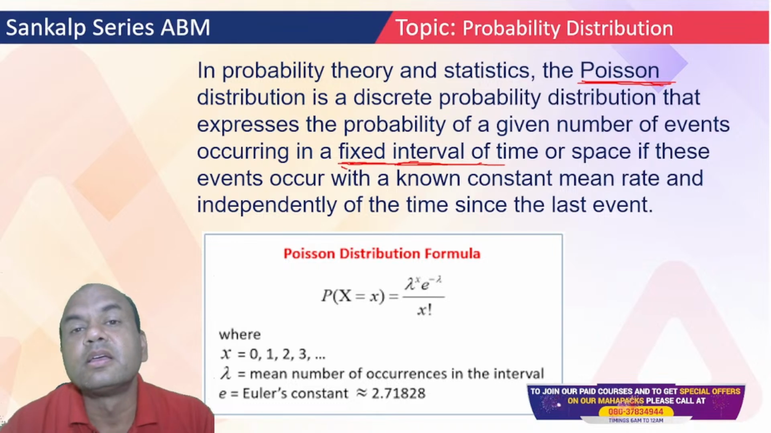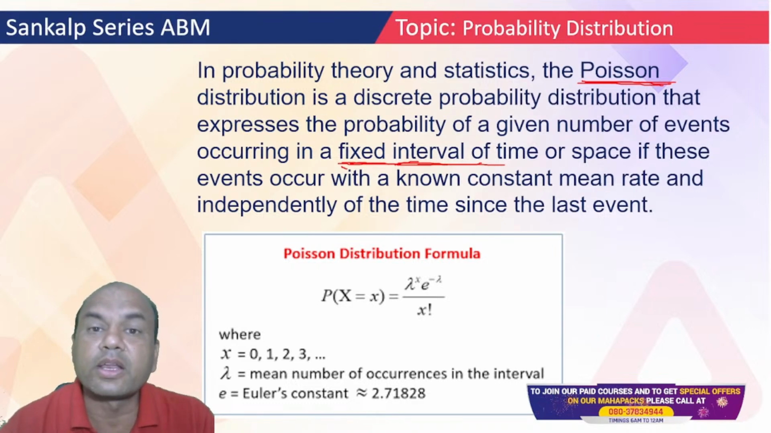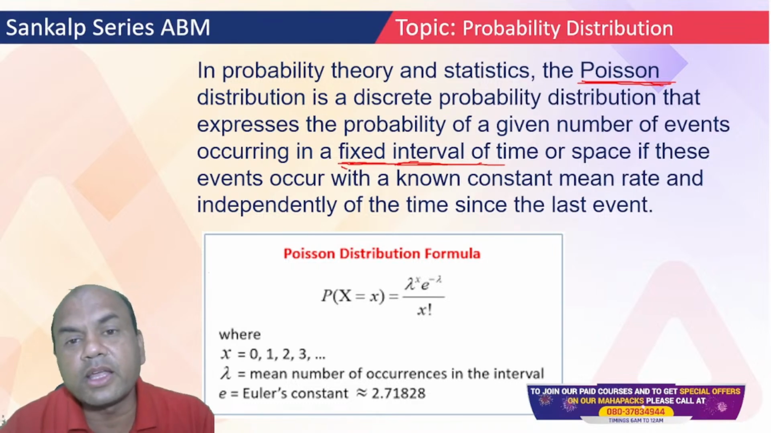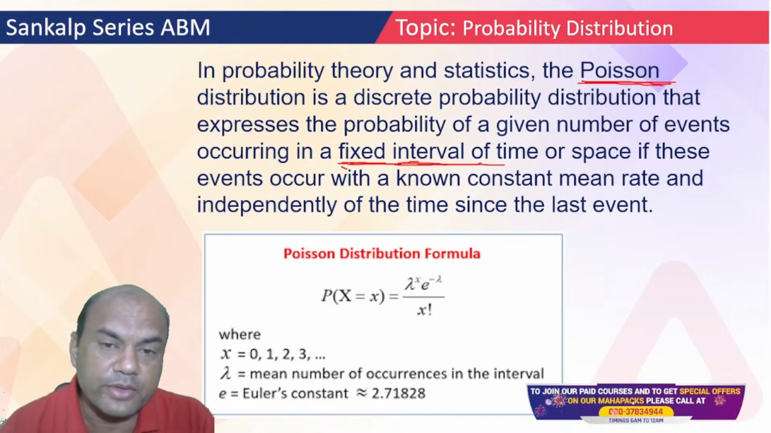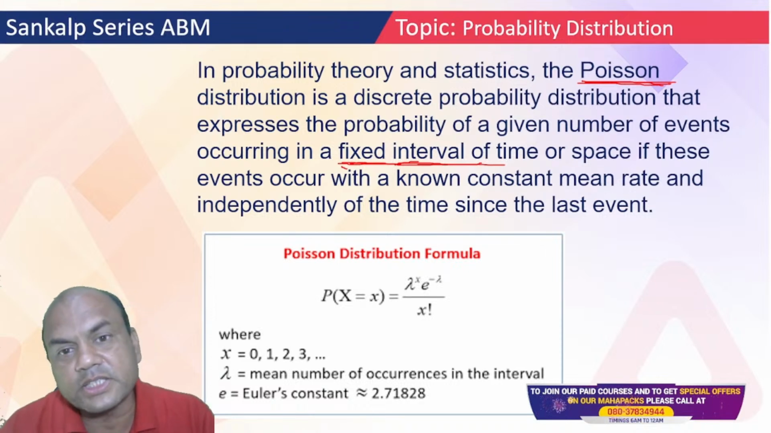For example, electricity in a city or in an area: every day 3 hours electricity is not there. So this is a constant phenomenon. When you get such problems, you understand that it's a Poisson problem.